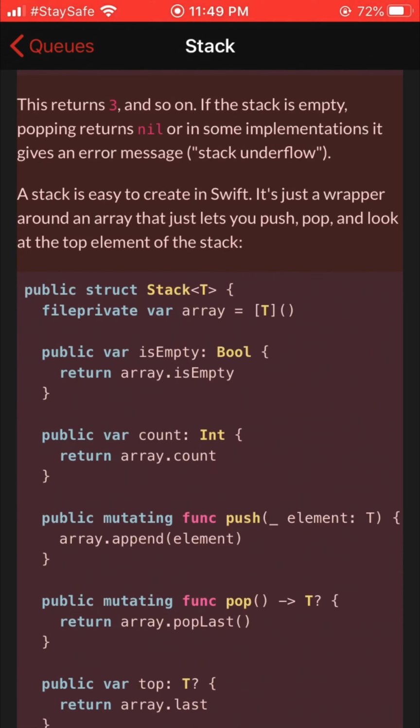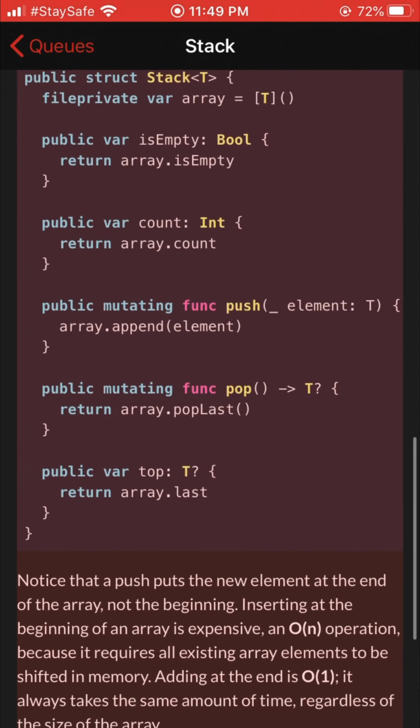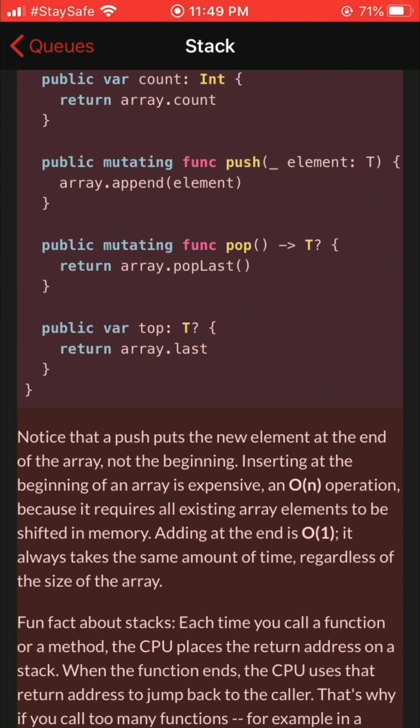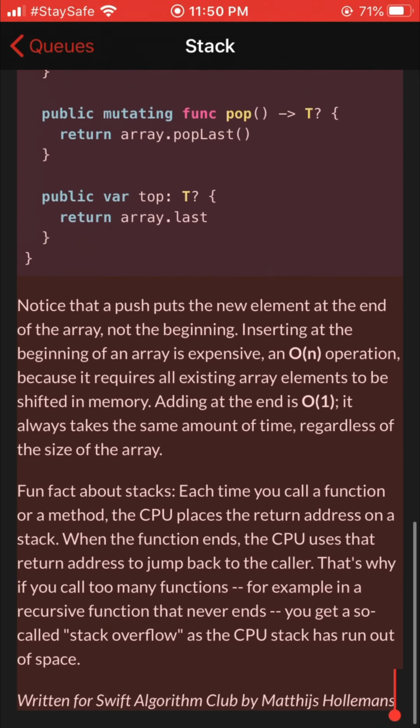A stack is easy to create in Swift. It's just a wrapper around an array that lets you push, pop, and look at the top element of the stack. Public struct Stack<T>. Fileprivate var array equals [T]. Public var isEmpty: Bool, return array.isEmpty. Public var count: Int, return array.count. Public mutating func push(element: T), array.append(element). Public mutating func pop() -> T?, return array.popLast(). Public var top: T?, return array.last.